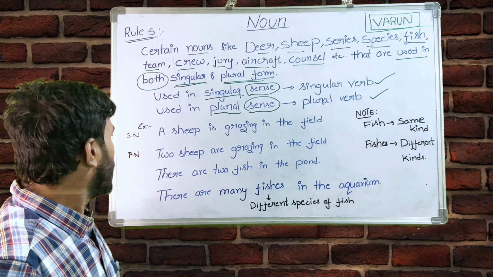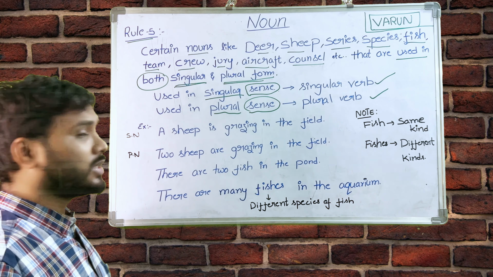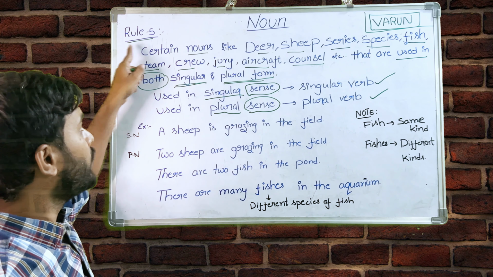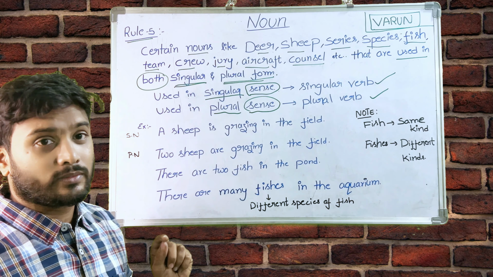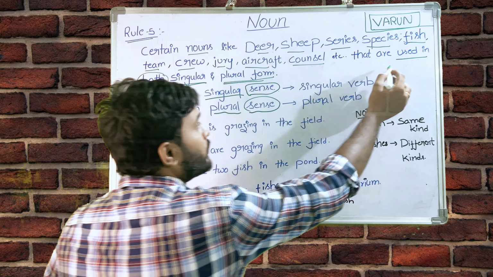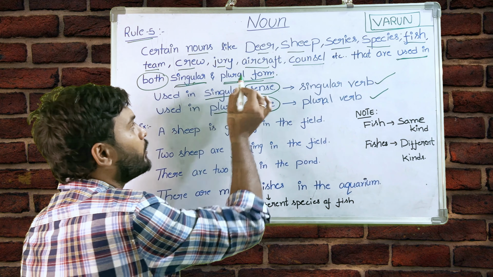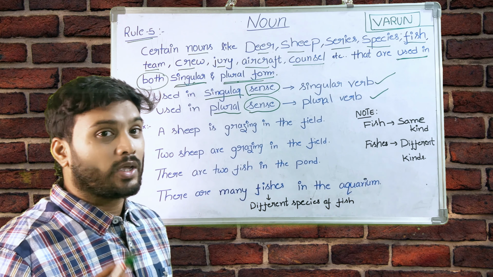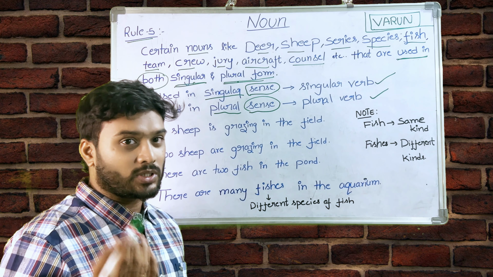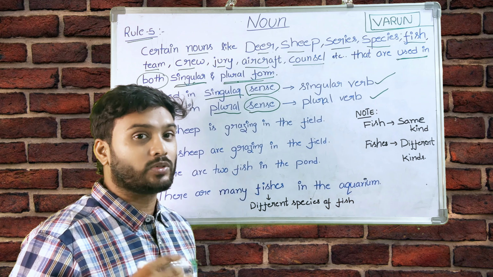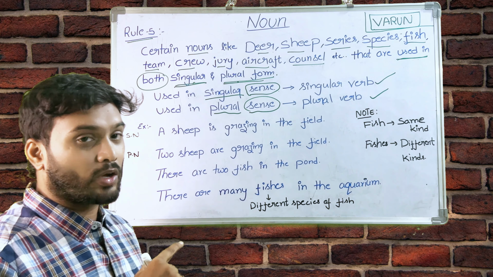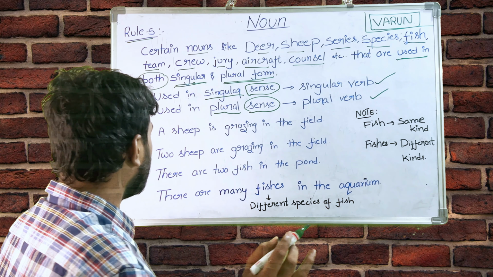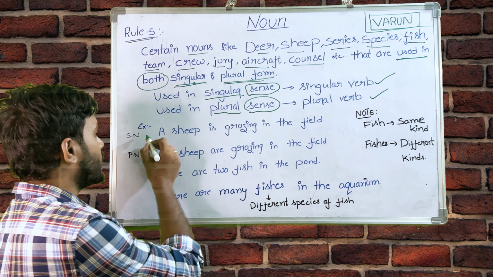Now let us discuss some examples. Hope you understand rule number 5. Some nouns will be used in both singular and plural forms. In the earlier 4 rules, some nouns were used in the singular, some in the plural form, but here these nouns will be used in both singular and plural form. Let us see the first example.